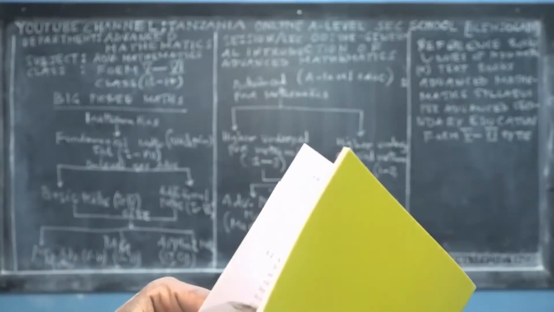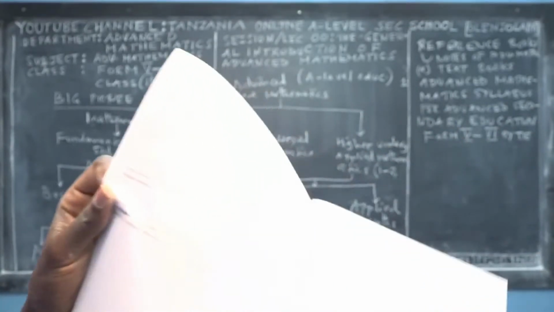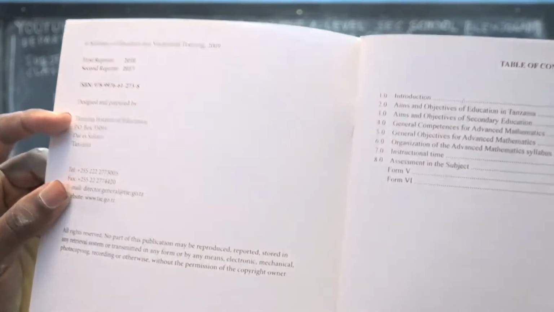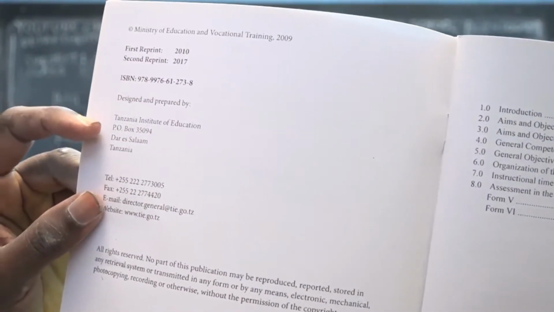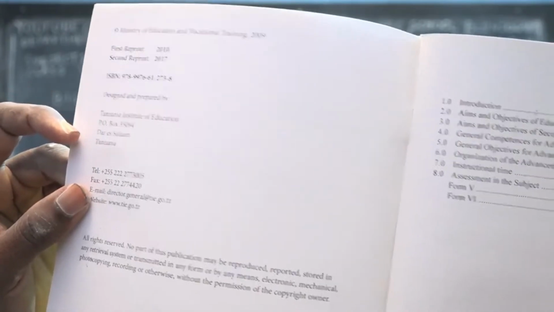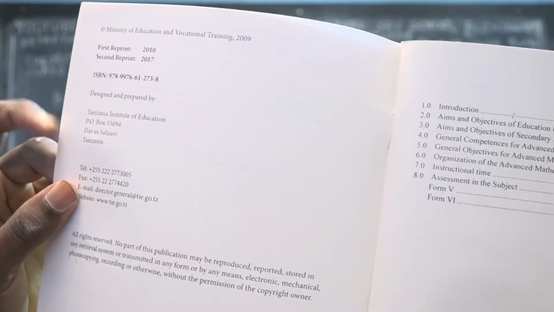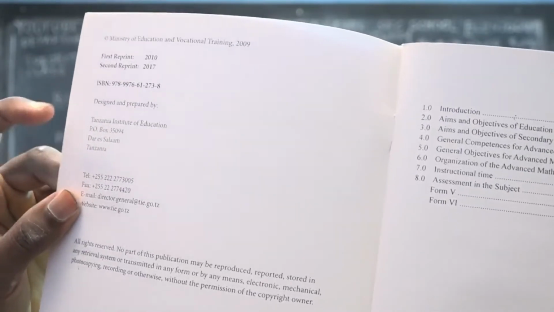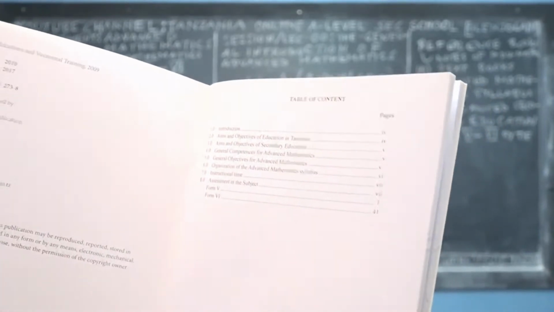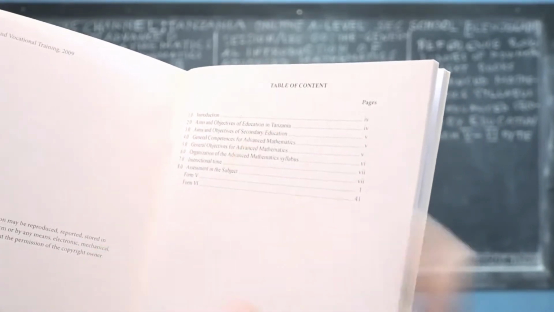And then if you open it, the first page, you'll see what has been written on the cover page. If you go to the second page, you'll see that this is the new syllabus, and you'll see the authors of this new syllabus. Designed and prepared by Tanzania Institute of Education, TIE, PO Box 5094, Dar es Salaam, Tanzania. And these are the telephones, and these are the table of contents: introductions, aims and objectives of education in Tanzania.